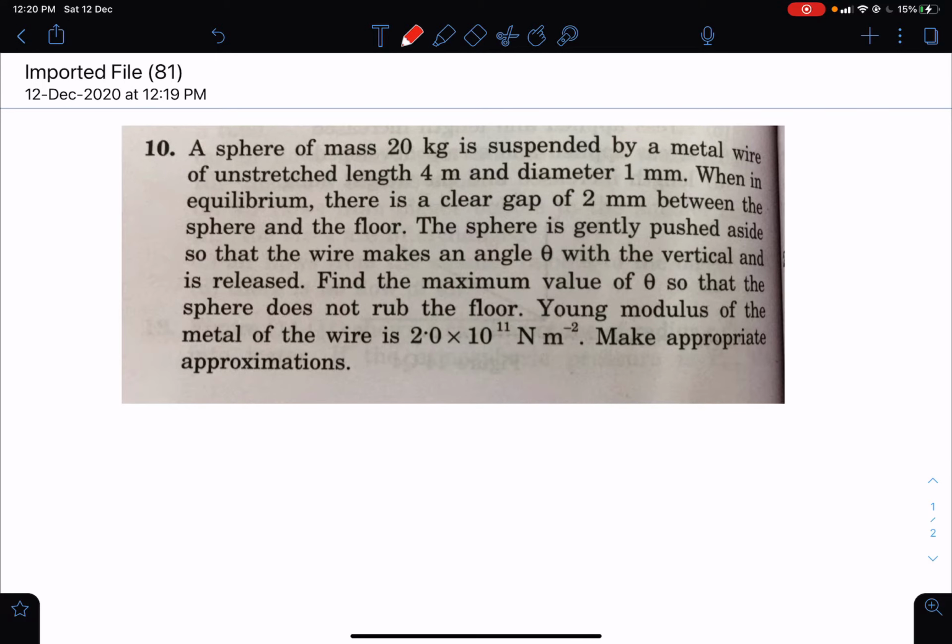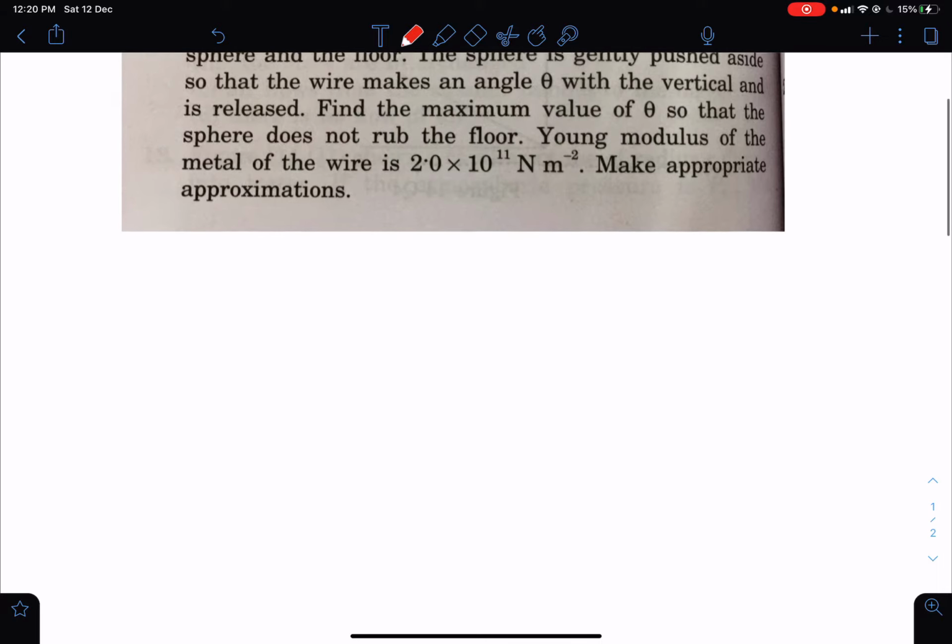Okay, this is a very nice question here. Here we have to find out the maximum value of theta so that the sphere does not rub off the floor. So when this sphere is hanging with the help of the thread, the length of the thread is already given,